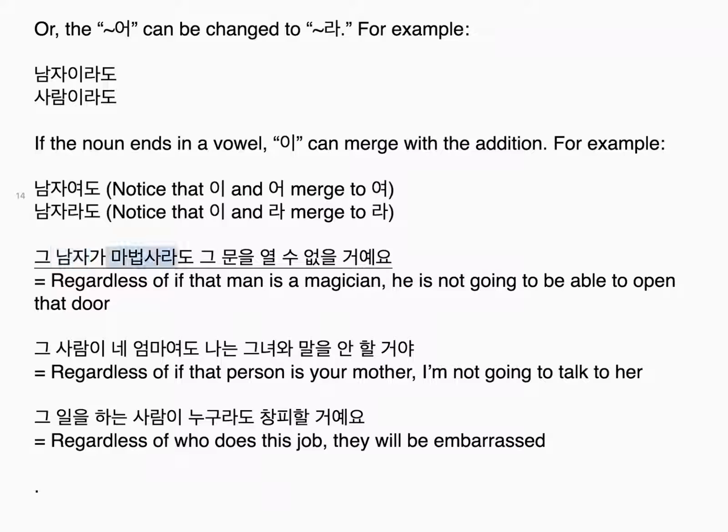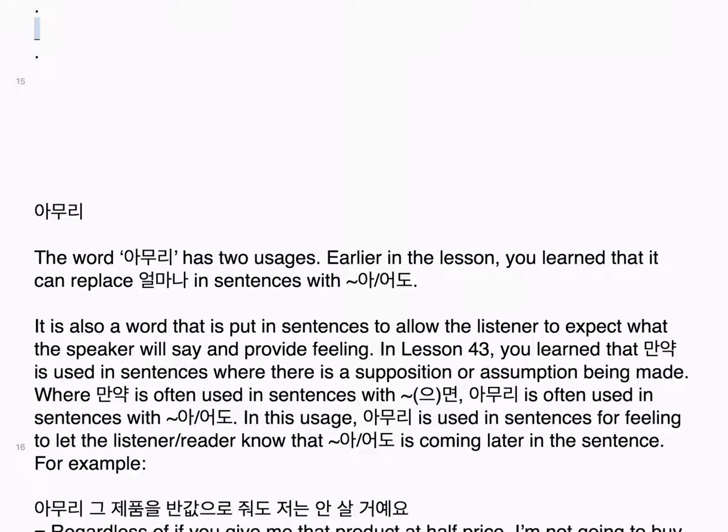그 남자가 마법사라도 그 문을 열 수 없을 거예요. Regardless of if that man is a magician, he is not going to be able to open that door. 그 사람이 내 엄마여도 나는 그녀와 말을 안 할 거야. Regardless of if that person is your mother, I'm not going to talk to her. 그 일을 하는 사람이 누구라도 창피할 거예요. Regardless of who does this job, they will be embarrassed.